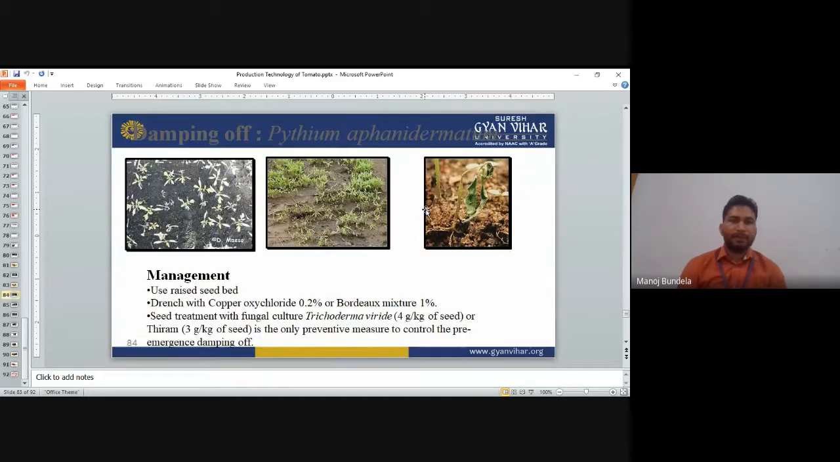Next is damping off. Damping off mainly comes in the seedling stage. When we prepare the nursery, that time damping off is the major problem. You can see the symptoms of damping off here. The stem of the seedlings starts drying like this. It looks yellow in color, the stem starts drying and the plants fall down.